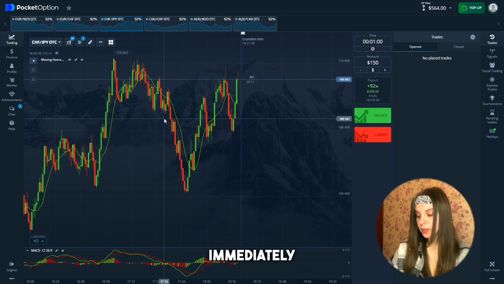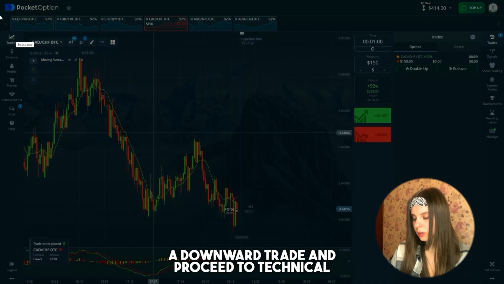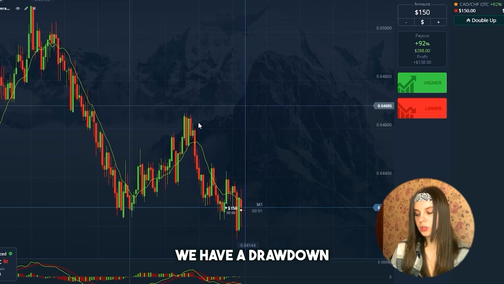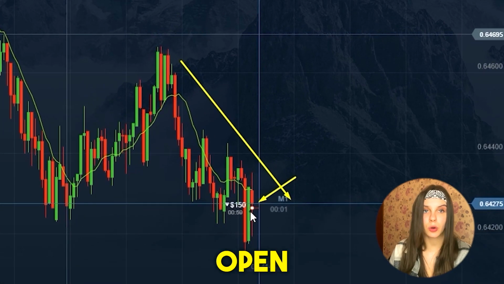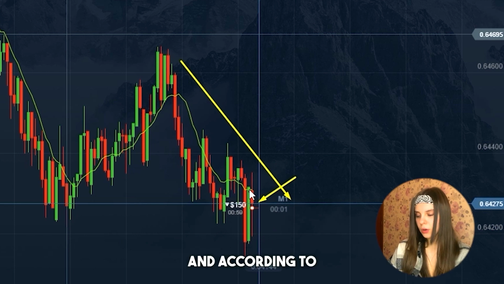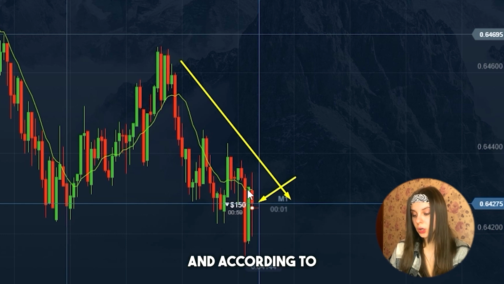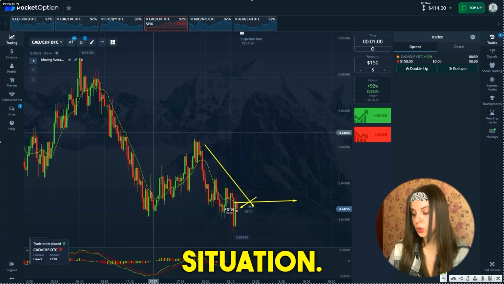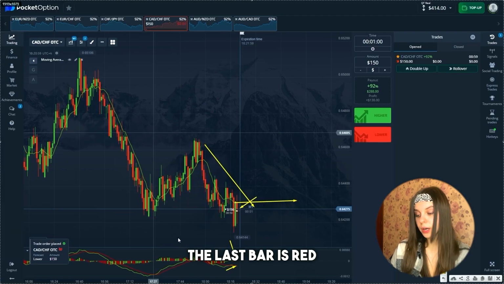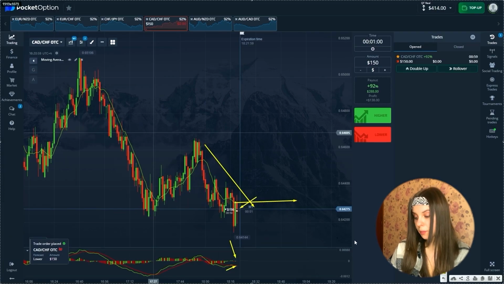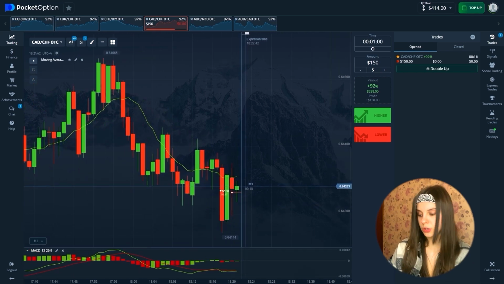Meanwhile, we immediately go to next. Here we open a downward trade and proceed to technical analysis. At the moment we have a drawdown and we can observe a rather large pullback. That is why we open a position for decrease. And according to moving average, we also see that we stay below this moving average. And according to MACD, a similar situation. And also, the last bar is red, and the red moving average prevails, which means we opened the deal correctly. But let's watch the chart.